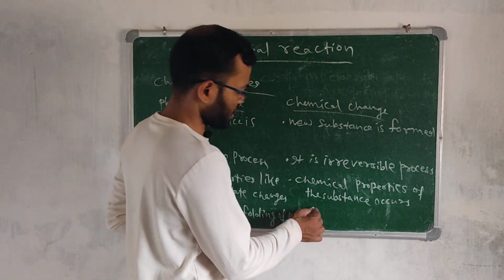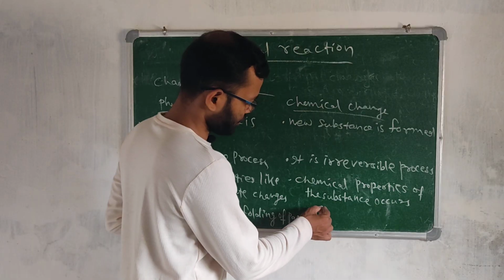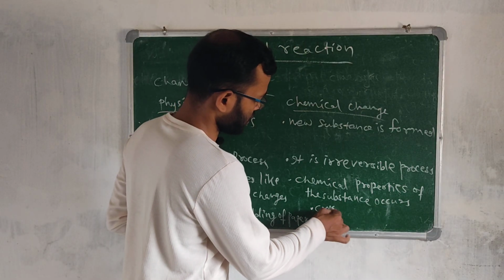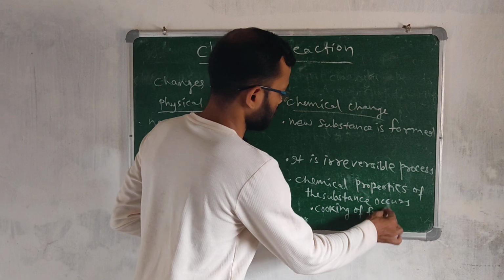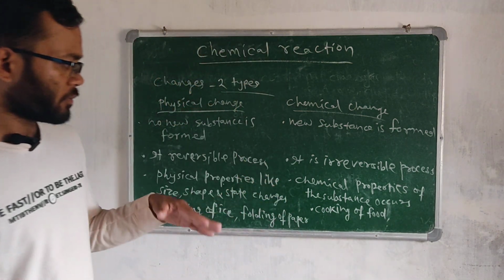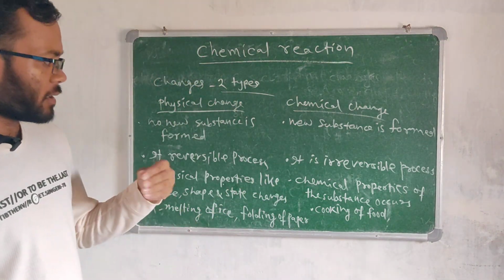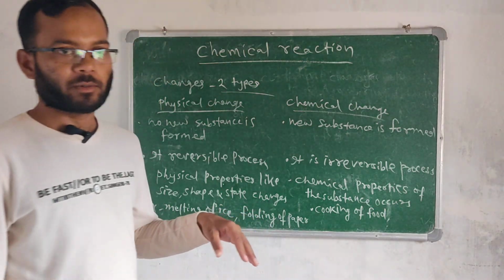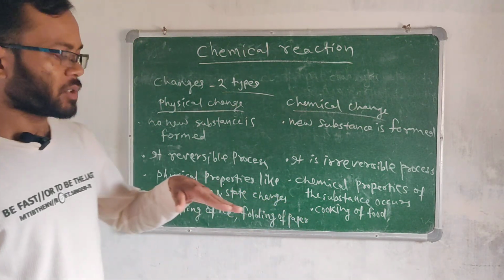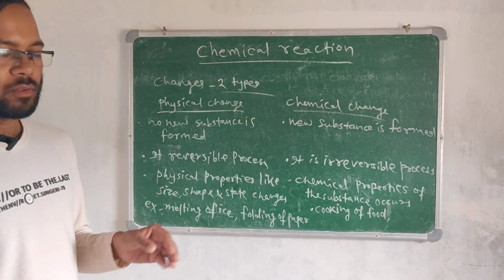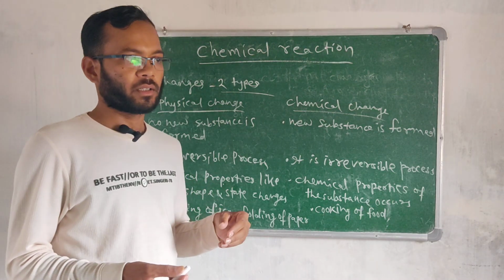But in chemical change, like cooking of food, when we cook the food, we cannot reverse the process. Suppose we are making curry. What items do we add?